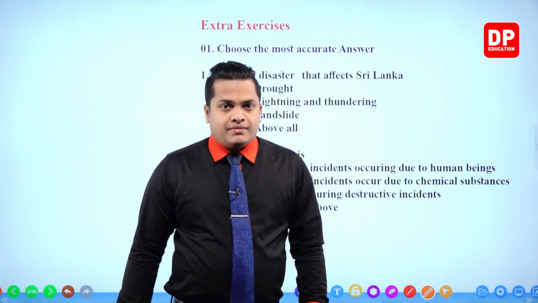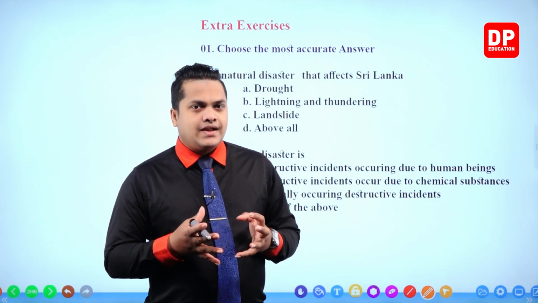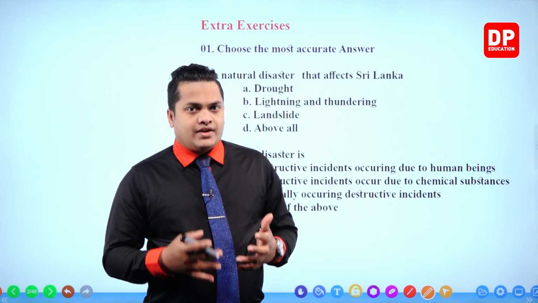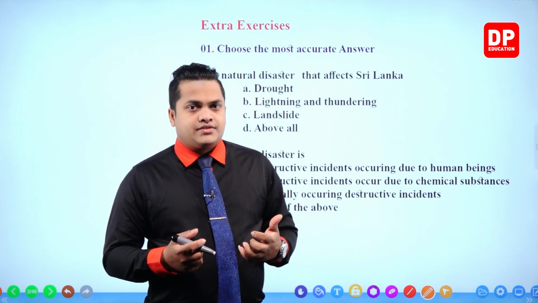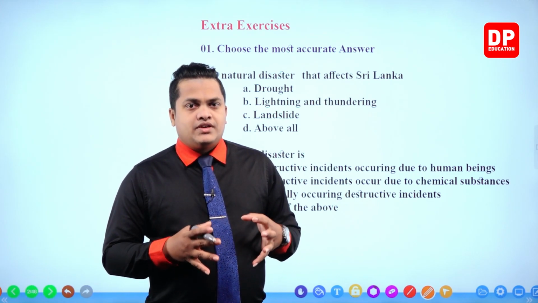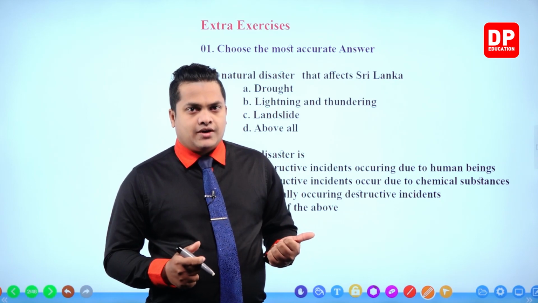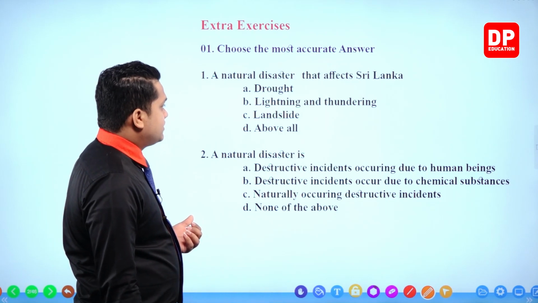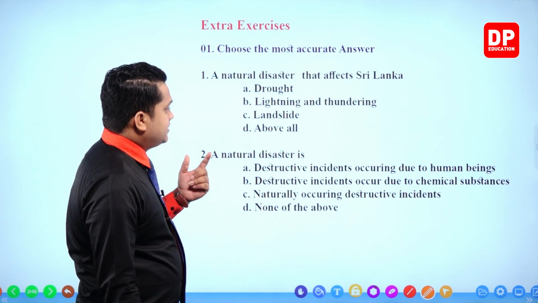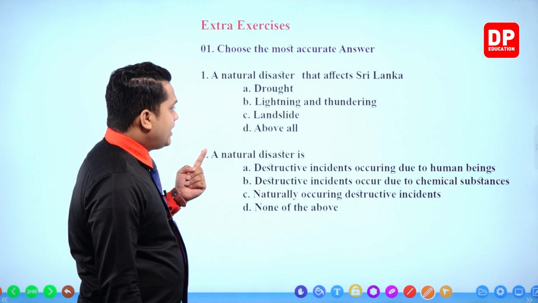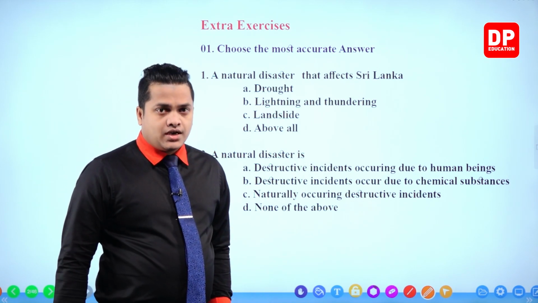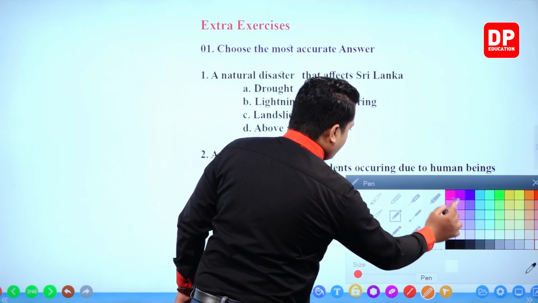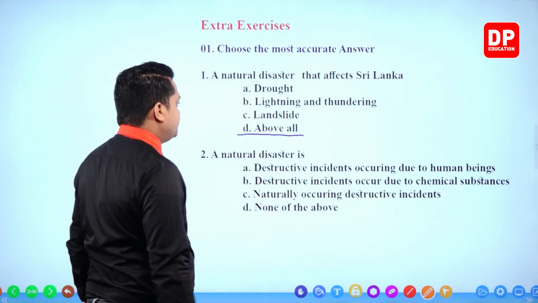It's very simple, my children. We have discussed that drought, landslide, lightning and thundering and floods are the main types of natural disasters that occur in Sri Lanka. Those are the most common ones. All of these three answers, drought, lightning and thundering, and landslide, are correct. So you have to select the above all option here. The answer would be above all.